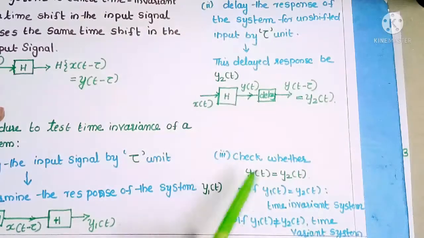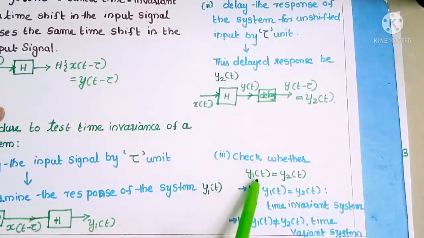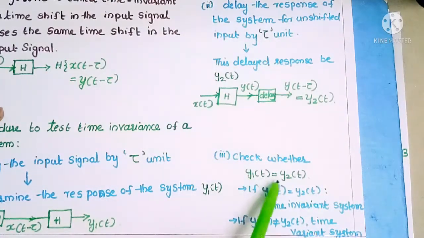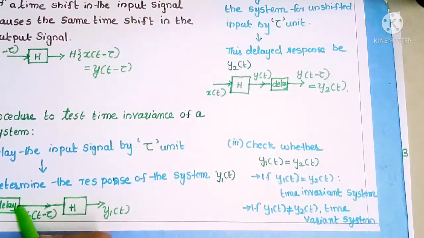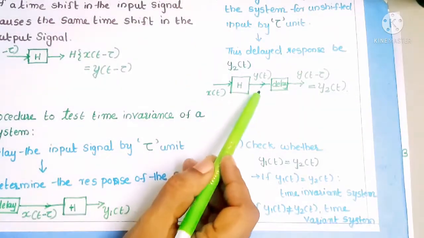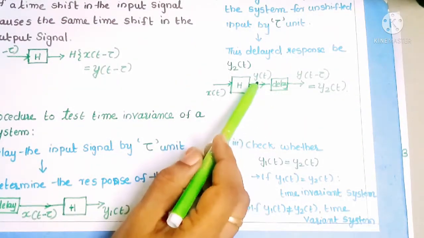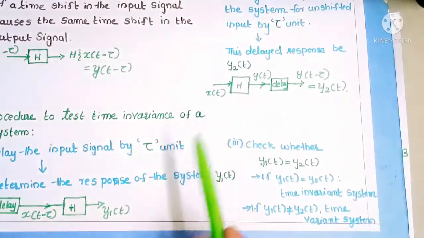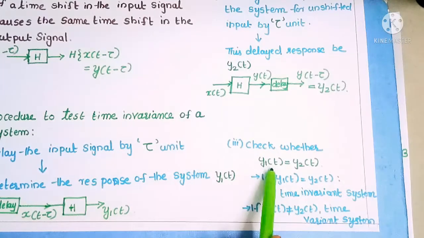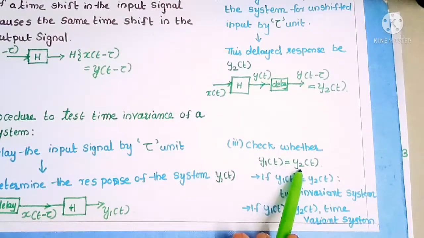Then the third step: check whether y1 of t is equal to y2 of t. Here we apply a delay to the input signal, then we observe the response of the system. Here we apply a delay to the response of the system, then we observe the delayed output. Then we check whether y1 of t equals y2 of t.